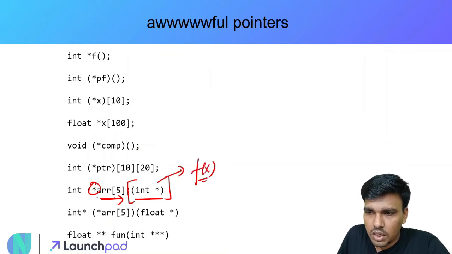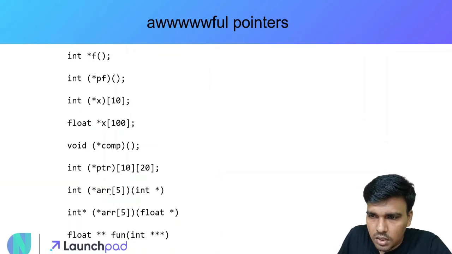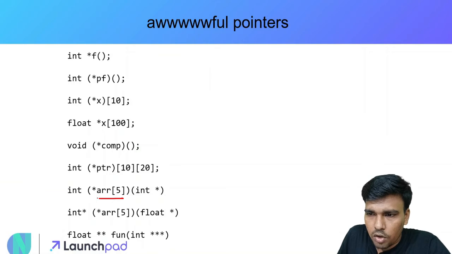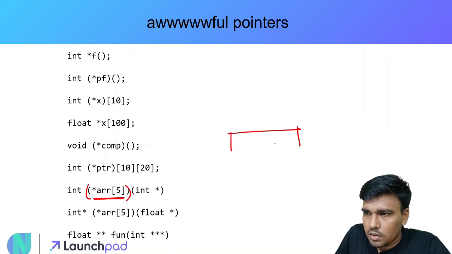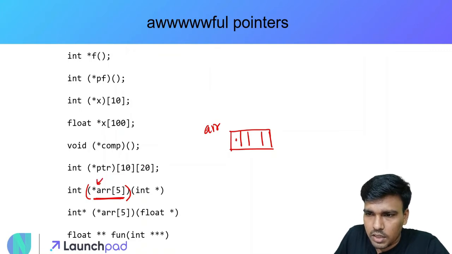So हम ये बोलने की कोशिश कर रहे हैं कि let me just clean the board. Let's just try to understand this thing. This is going to be an array of pointers. So इसको अगर हम decode करें सिर्फ this expression which is within this bracket, इसका क्या मतलब हो गया? ARR is an array of size 5 of pointers. That is, ARR, that is, array is of size 5 wherein every location is a pointer, right? Because this indicates that this is a pointer.